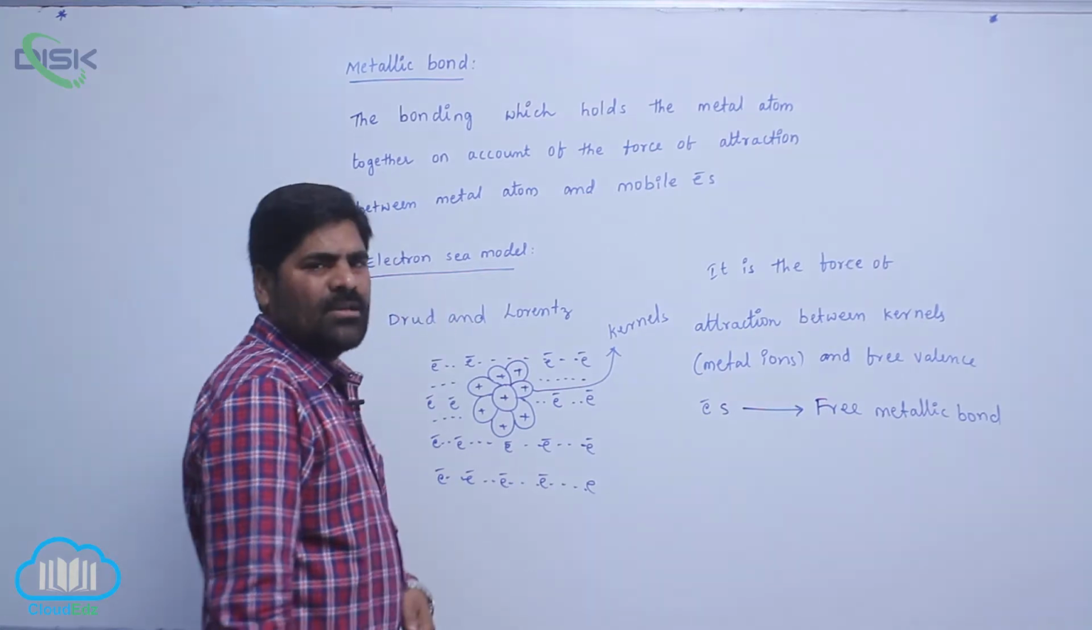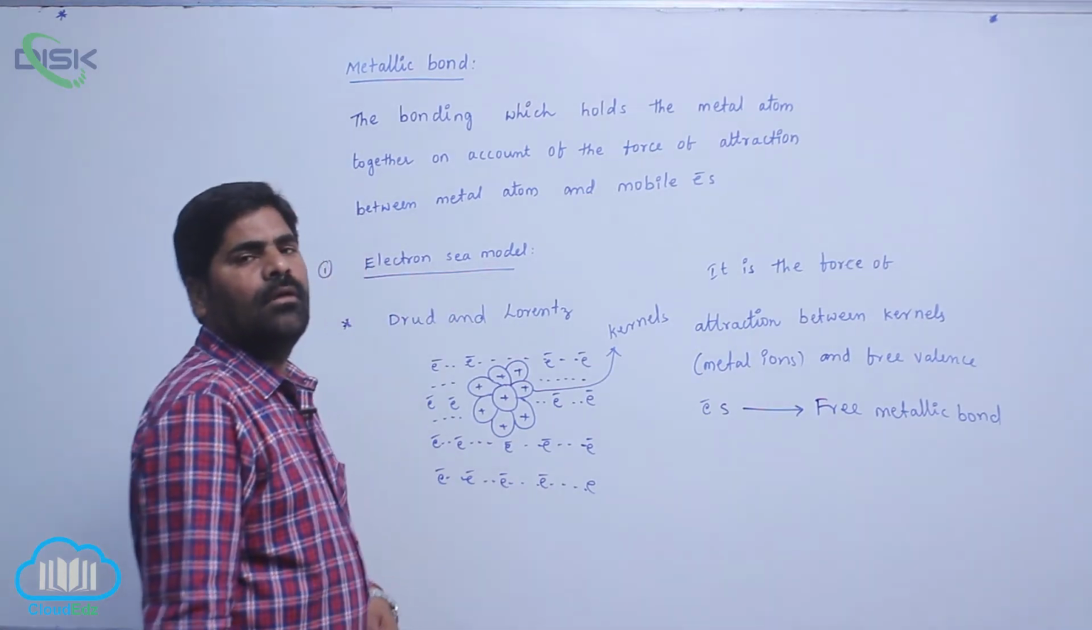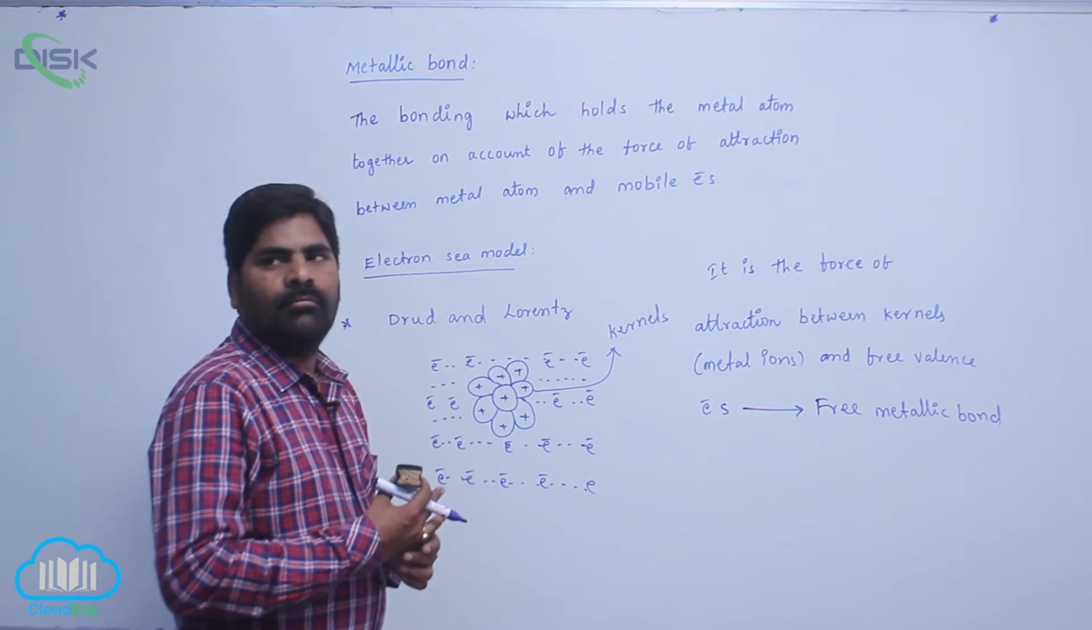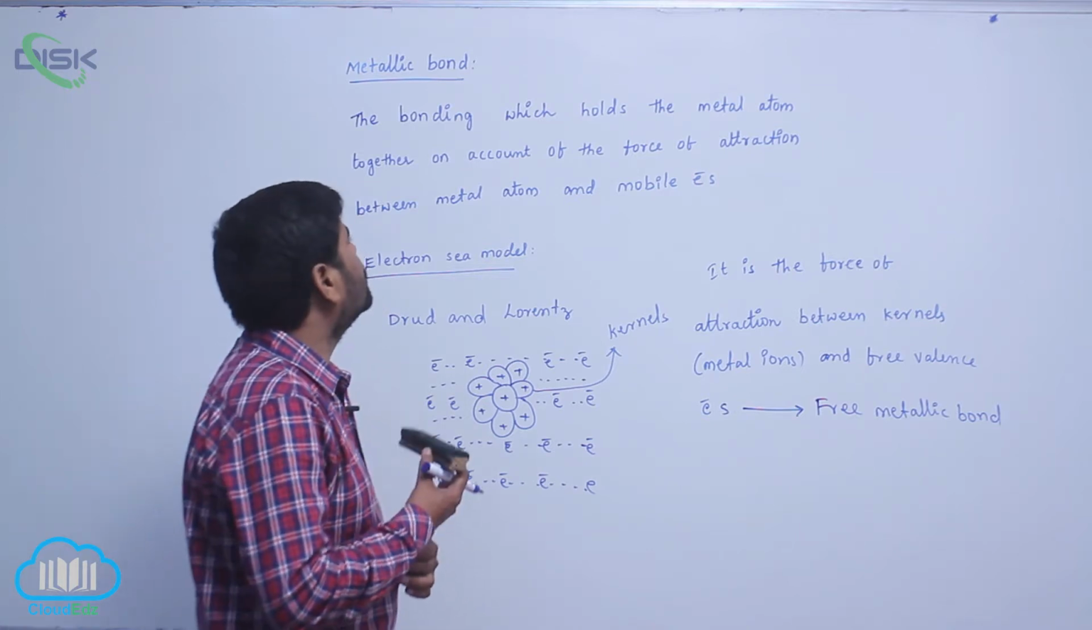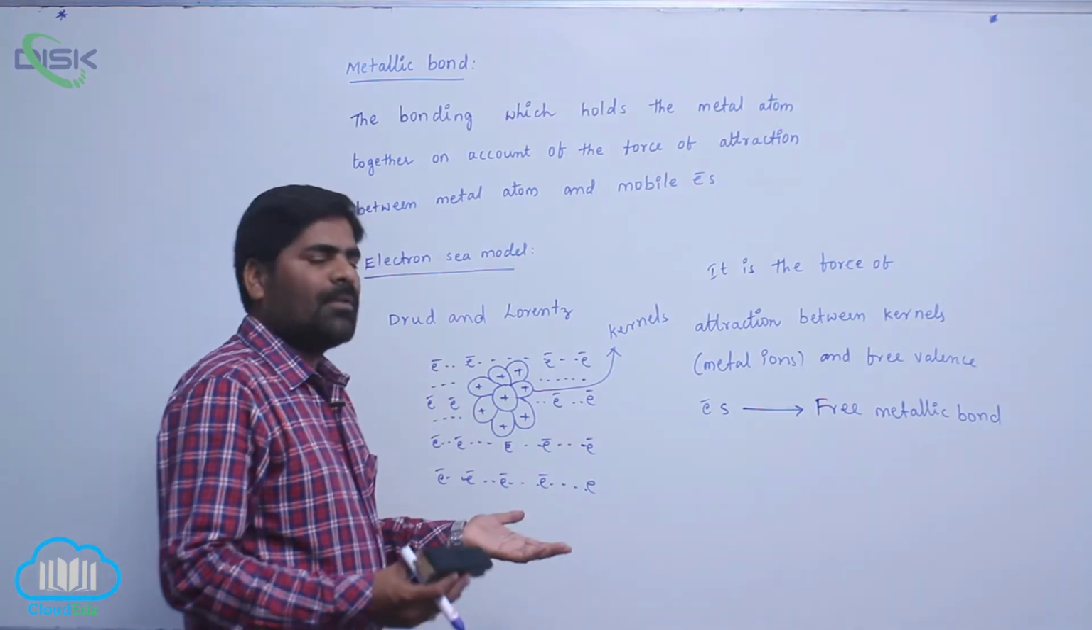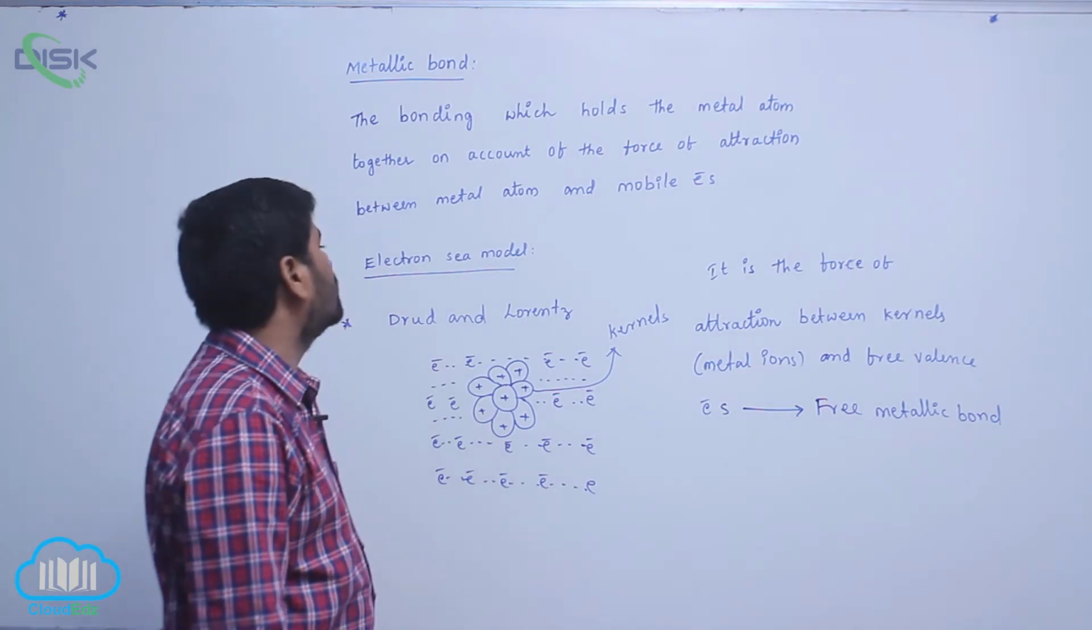It is a special type of bond between metal ions of the metals. So therefore, compared to other bonds, it is a different bond.